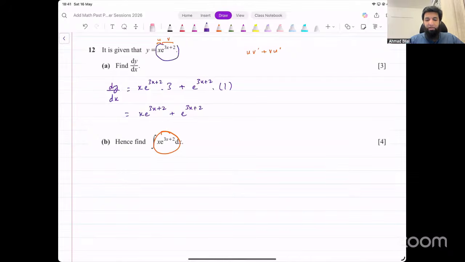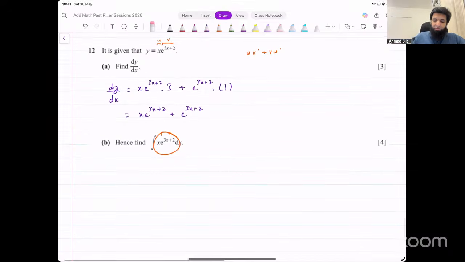This is done using integration by parts. That's the product rule of integration, but that's not part of AdMath syllabus. That is why they are making you use the previous part here. Okay, you can't do it directly at this level.